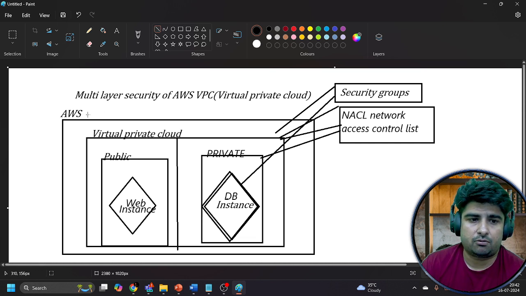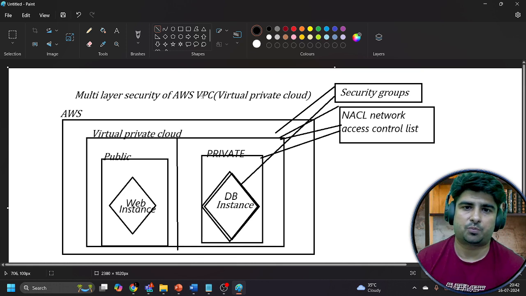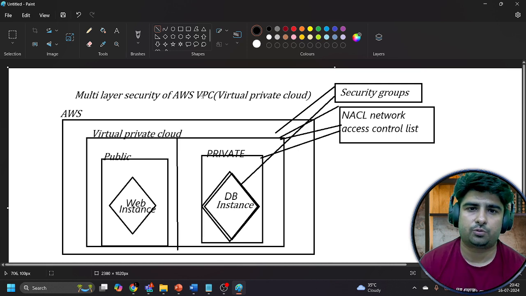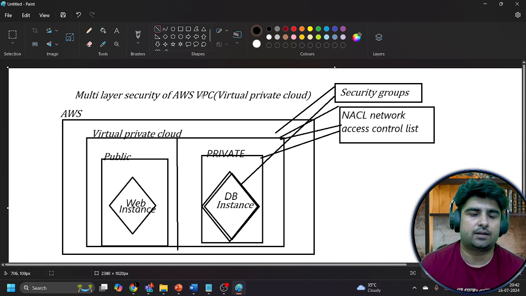Now, this is how we are going to create a multi-layer security for our Amazon Web Services virtual private cloud to protect our VPC. Each and every organization needs to protect their virtual private cloud and the resources inside their VPC. And how we are going to do that, let me take you to the AWS management console for the practical demonstration for this entire architecture.